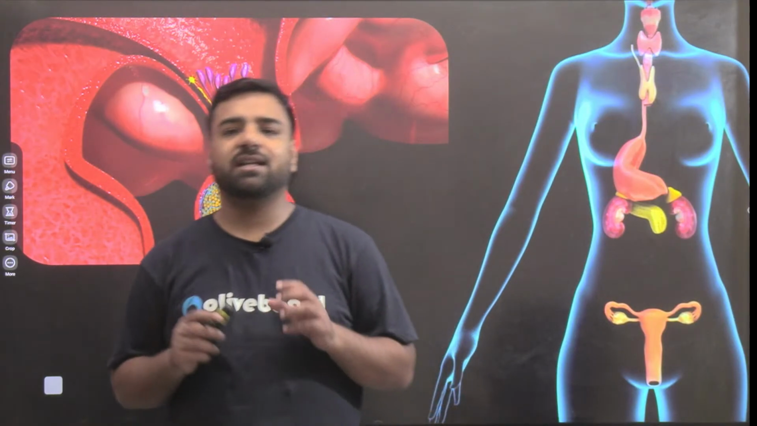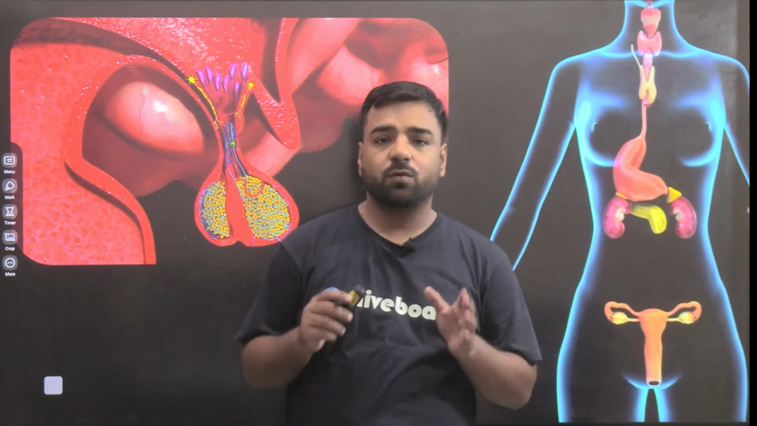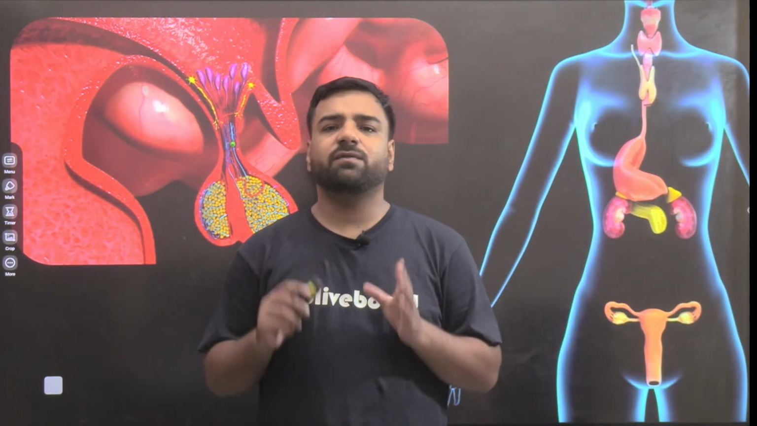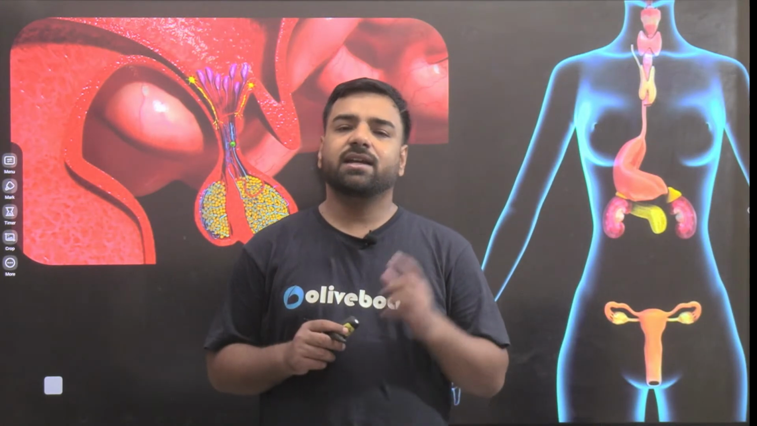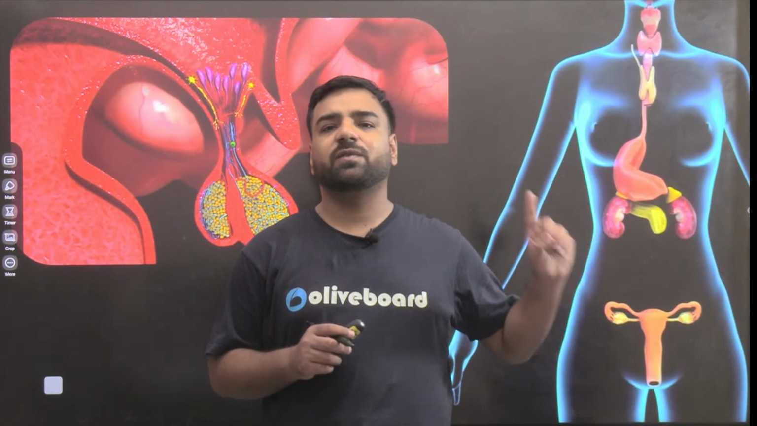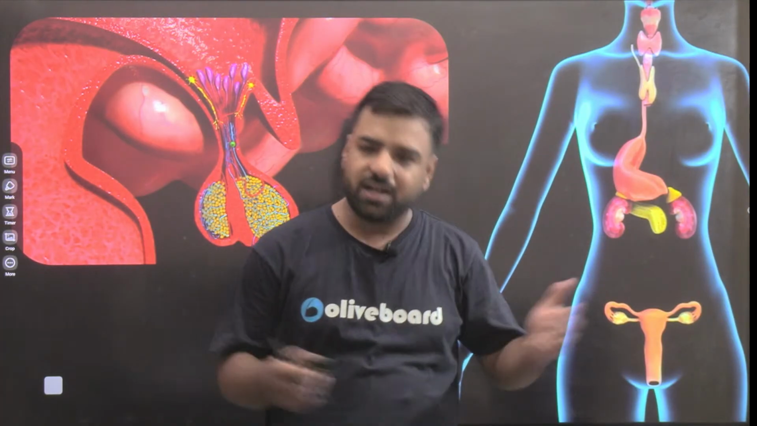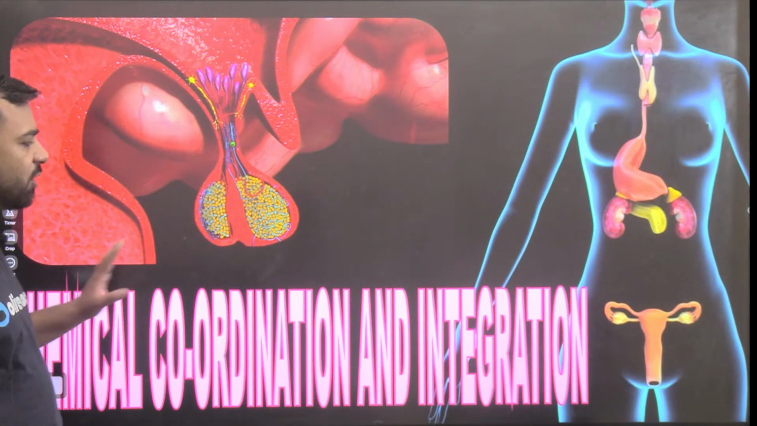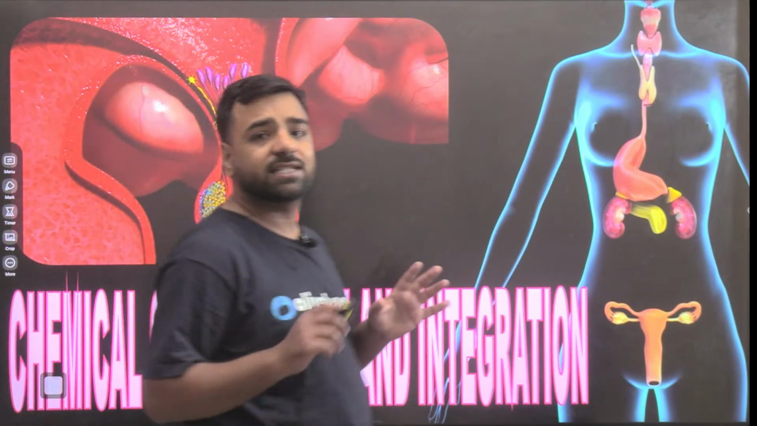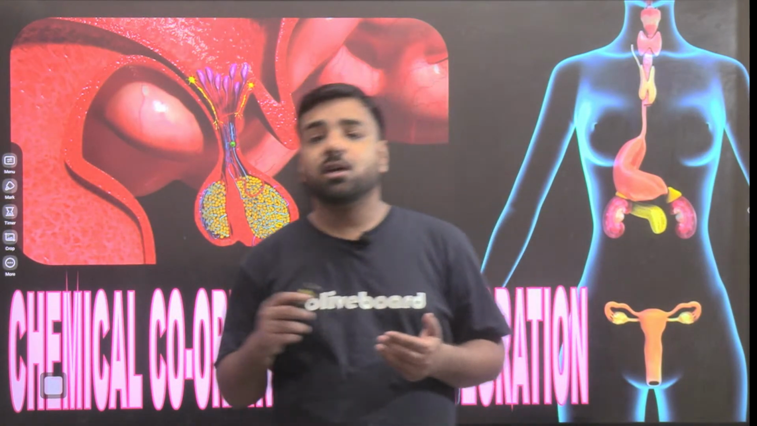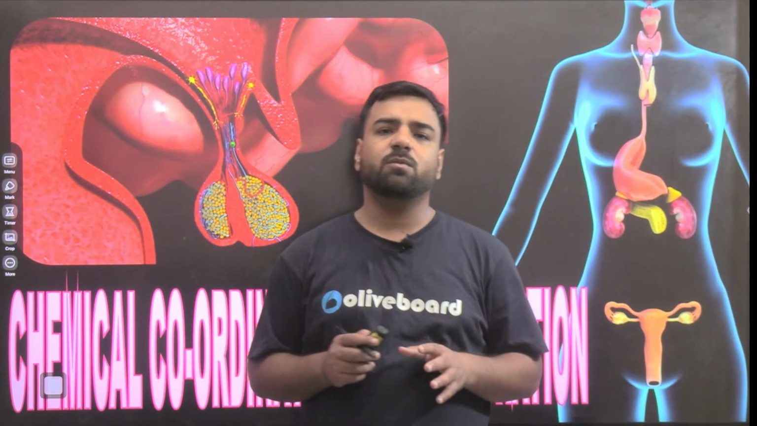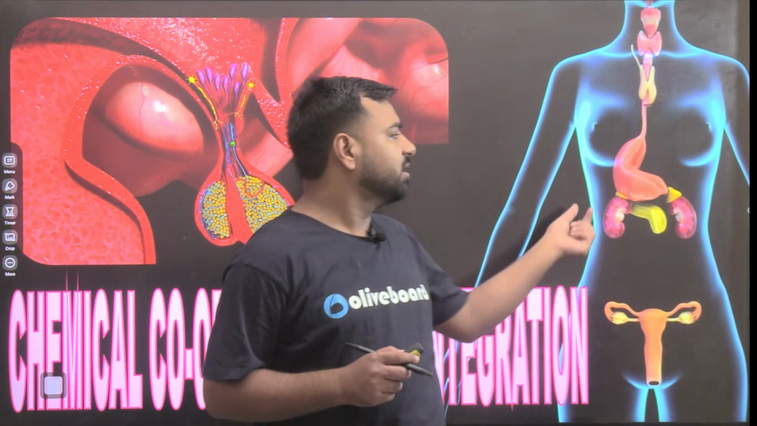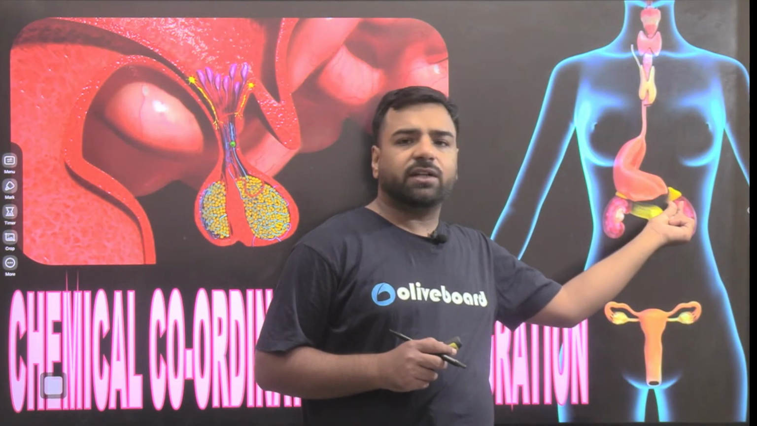So yes, glands are basically of two different types. One is endocrine and another one is exocrine. So exocrine glands are the ones from where enzymes are secreted, and endocrine glands are the ones from where hormones are secreted. So let's have a look at the topic, and the topic is basically chemical coordination and integration. And if I talk about this chemical, this is basically the hormone that I'm talking about, and these hormones are secreted from these locations.